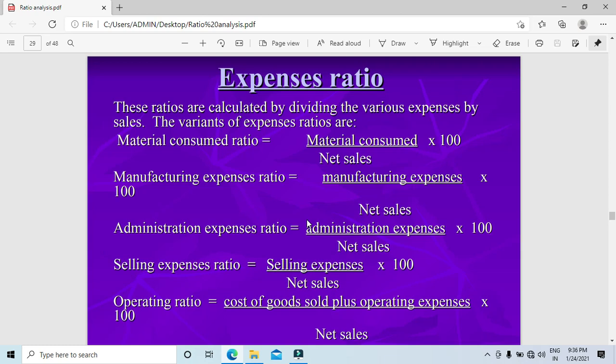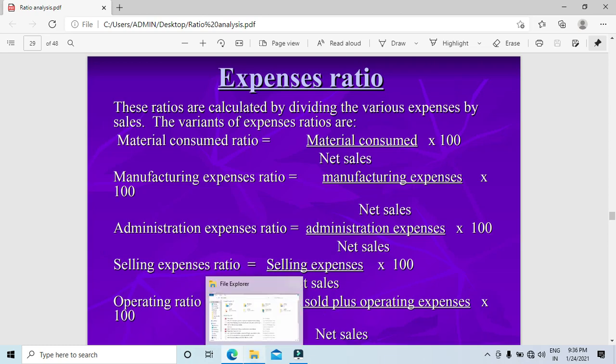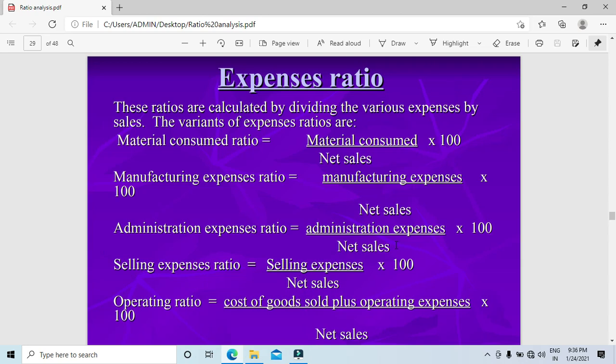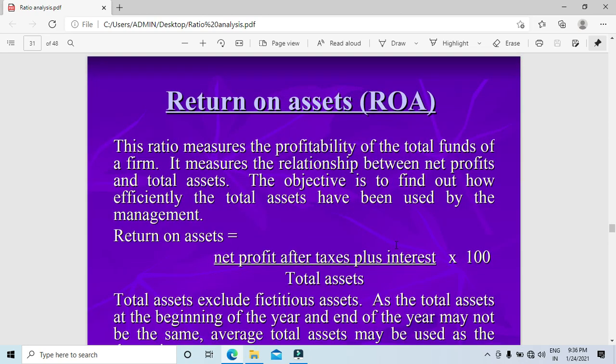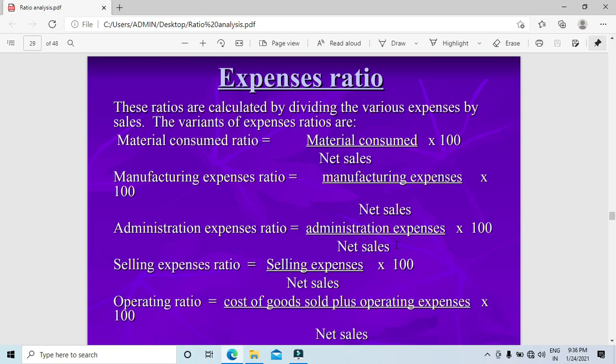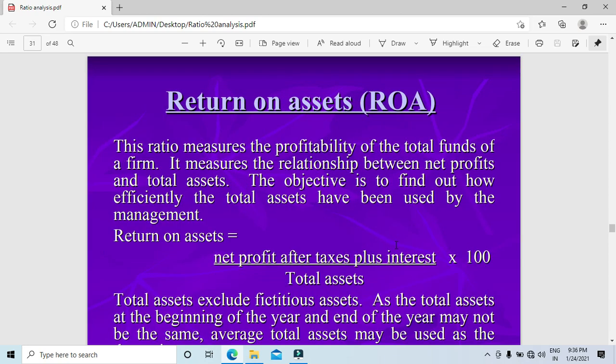Activity ratios are nothing but turnover ratios: in a year, how much sales have been done compared to your raw materials, or the loans you have taken from outside, creditors and all. That will be compared. So for activity ratios, the numerator will be COGS or sales, and the denominator depends on the question. If inventory stock turnover is asked, the numerator will be COGS or sales divided by average stock. Just copy them.